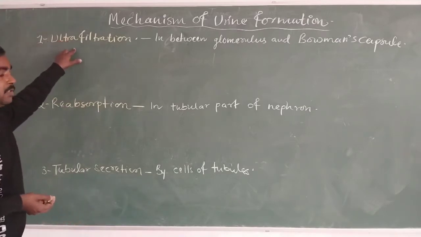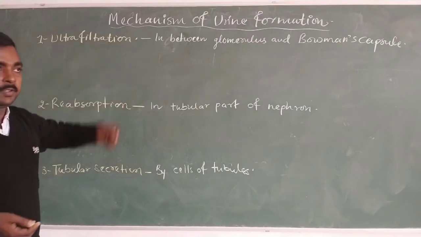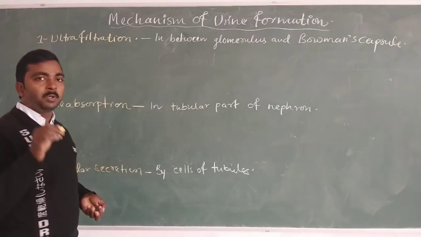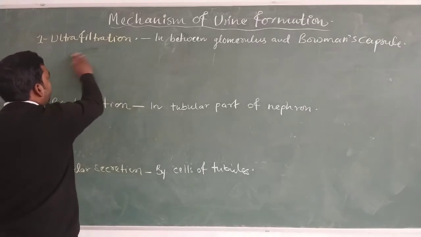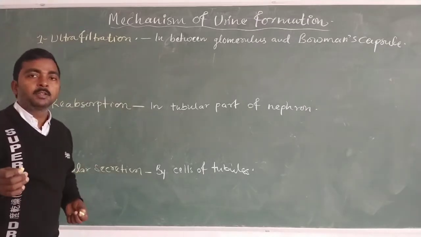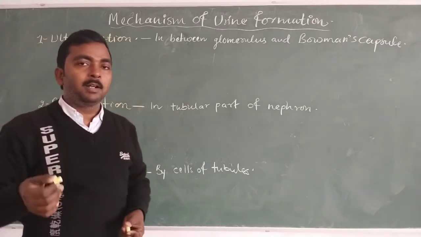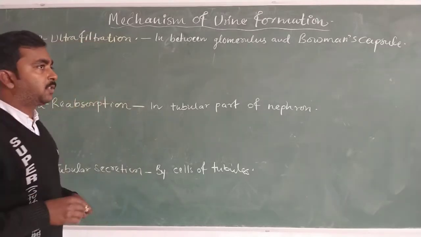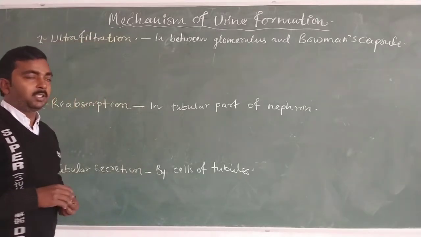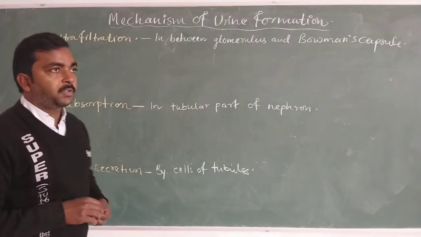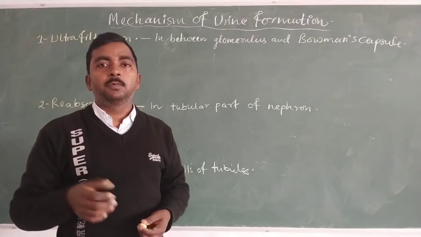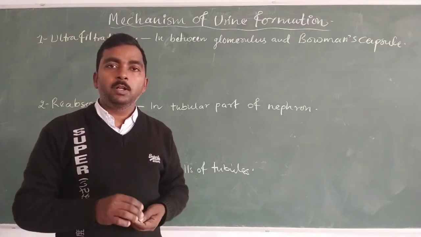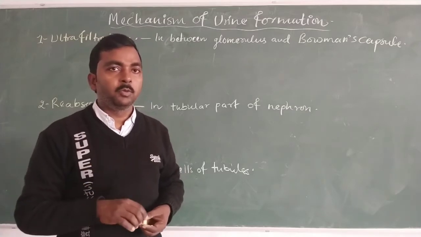The ultrafiltration process takes place when blood enters the glomerulus with the help of the afferent arteriole. In the glomerulus, blood flows under pressure. Blood pressure is responsible for the flow of blood inside the glomerulus.